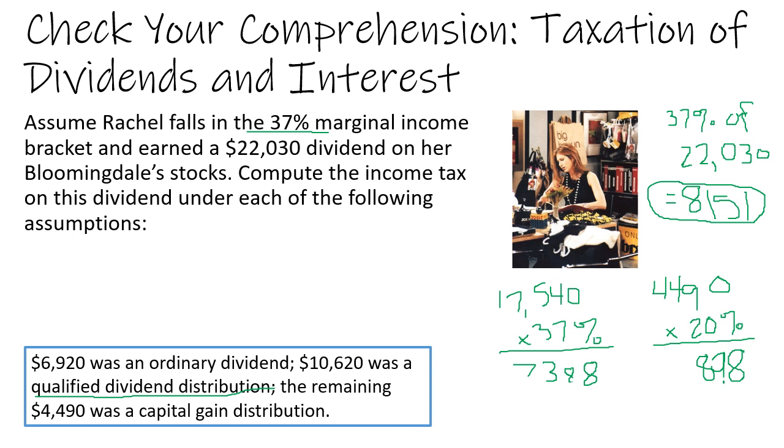So therefore, the $69.20 is taxed at the 37% bracket rate. And the remainder is taxed at the capital gains rate.